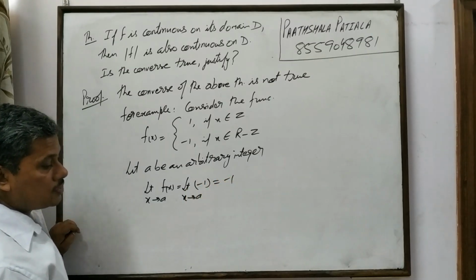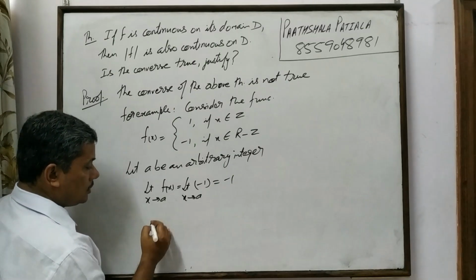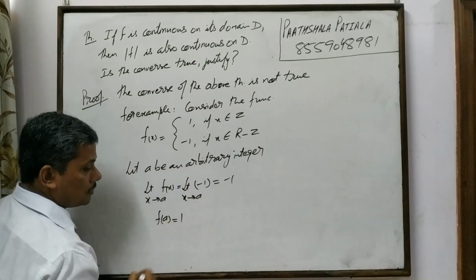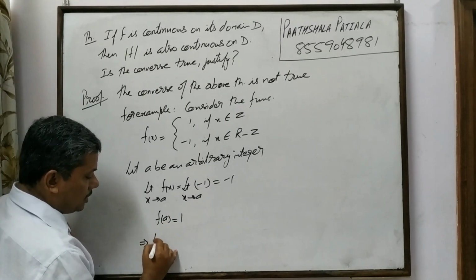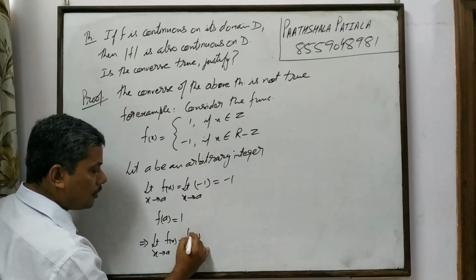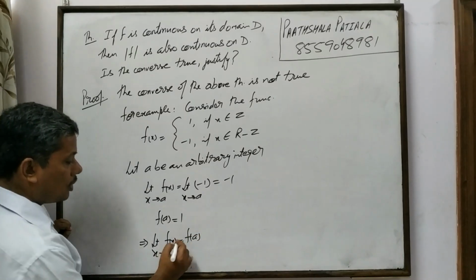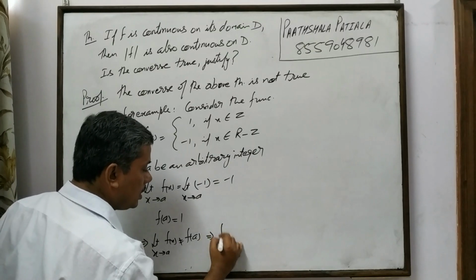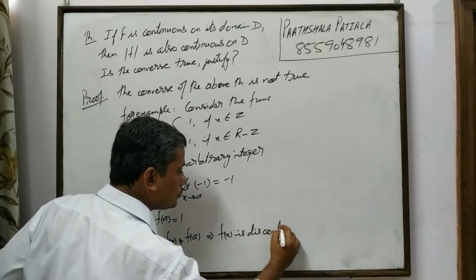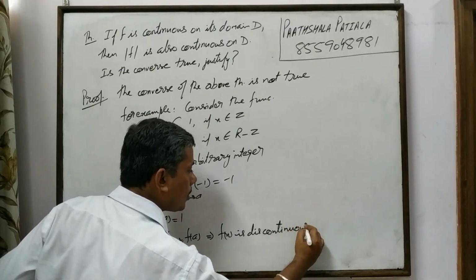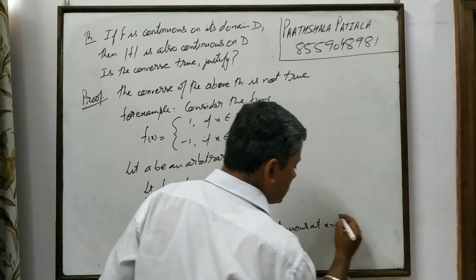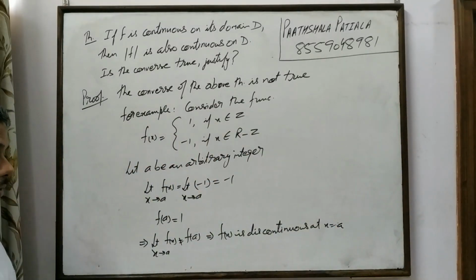The limit of a constant value is the constant itself. And f of A, when x is an integer, the functional value is 1. Now this implies limit x tend to A, f of x is not equal to f of A. This implies f of x is discontinuous at x is equal to A.